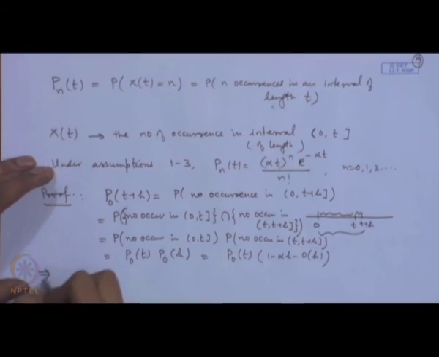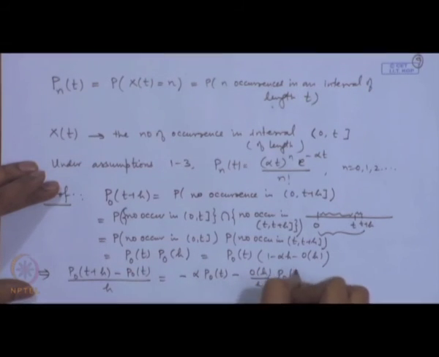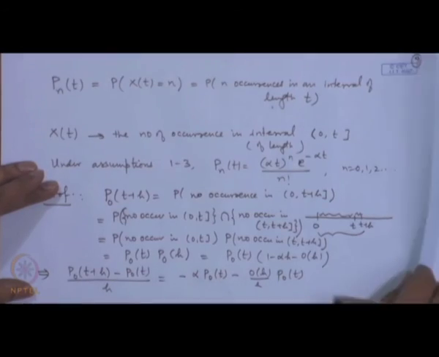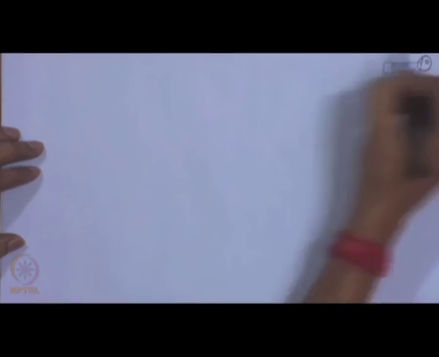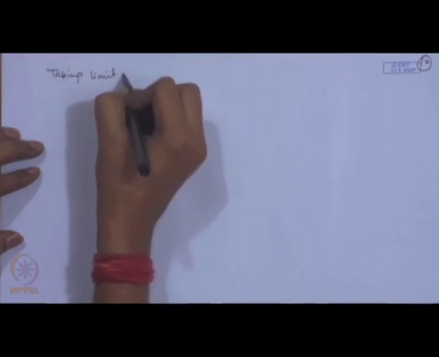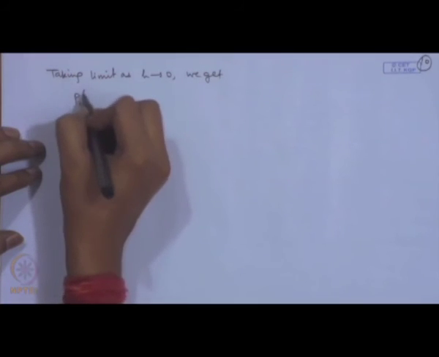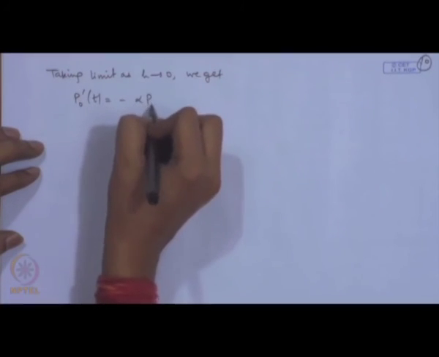So, we can write it as p 0 t plus h minus p 0 t divided by h, that is equal to minus alpha p 0 t minus O h by h p 0 t. In this one, if we take the limit as h tending to 0, we get p 0 prime t is equal to minus alpha p 0 t.